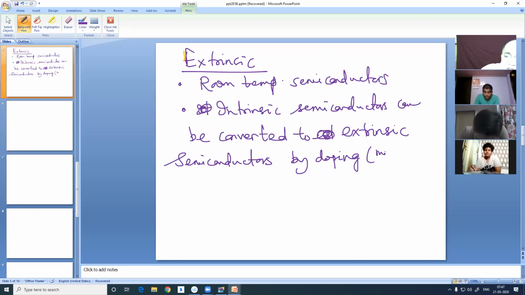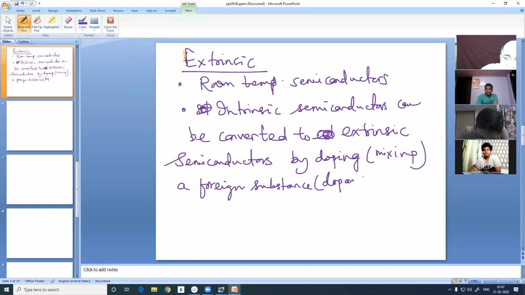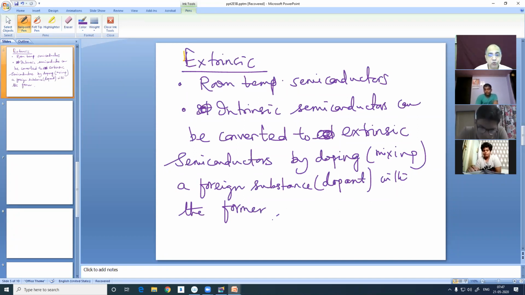Doping means mixing thoroughly a foreign substance, called dopant, with the former. Former means intrinsic semiconductors. With the former, the room temperature semiconductors can be obtained.